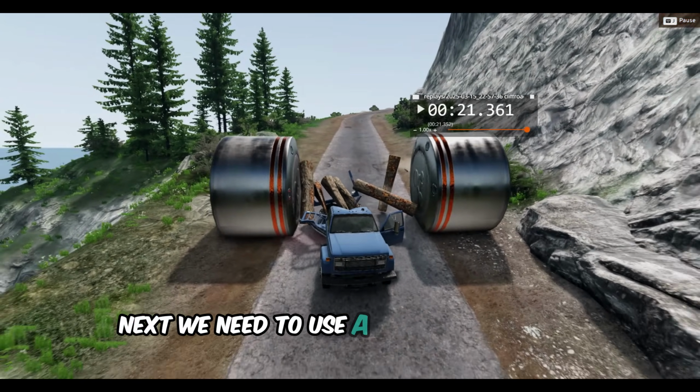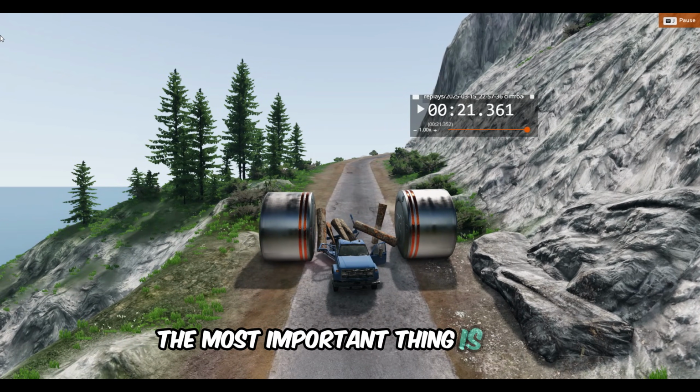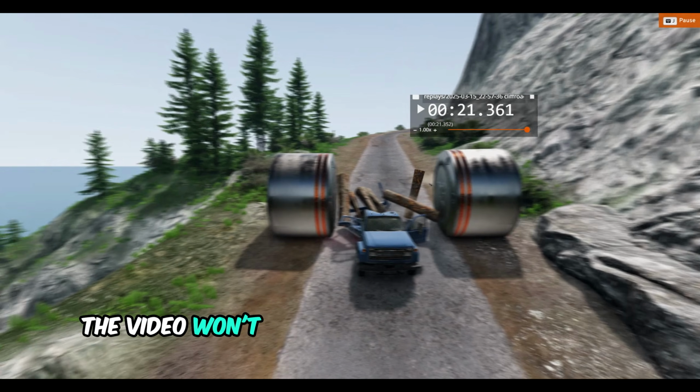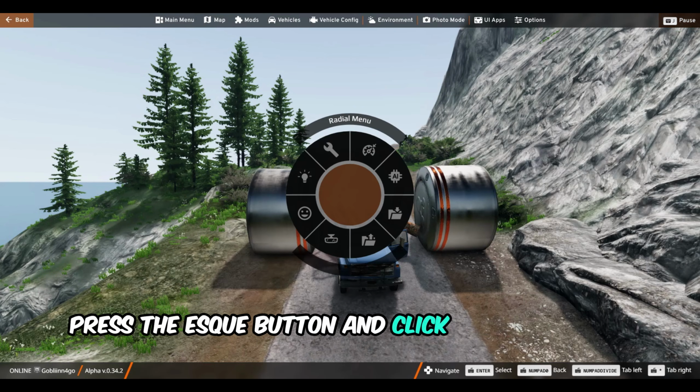Next, we need to use screen recording software to capture the gameplay. The most important thing is that our game is in horizontal mode, and if we record it like this, the video won't be in high quality for YouTube Shorts. To fix this, press the ESC button and click on the Options button.